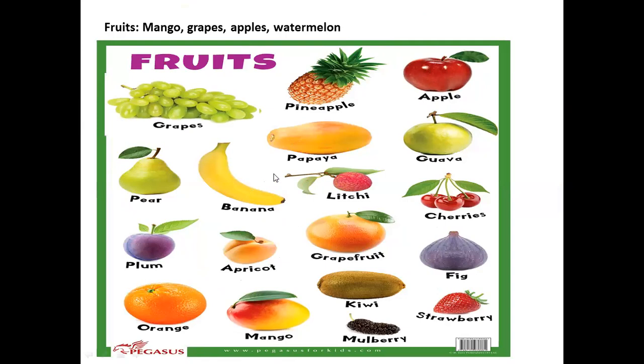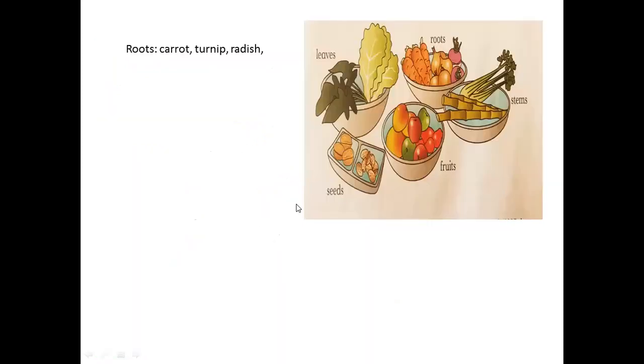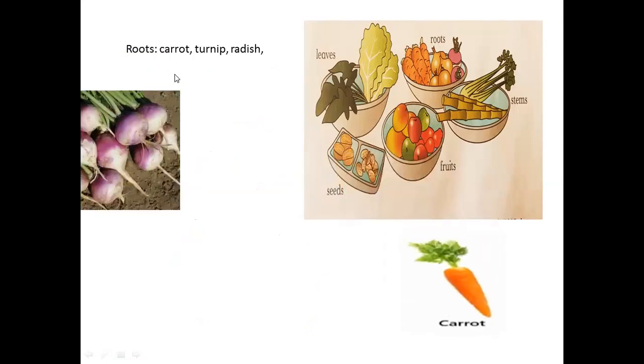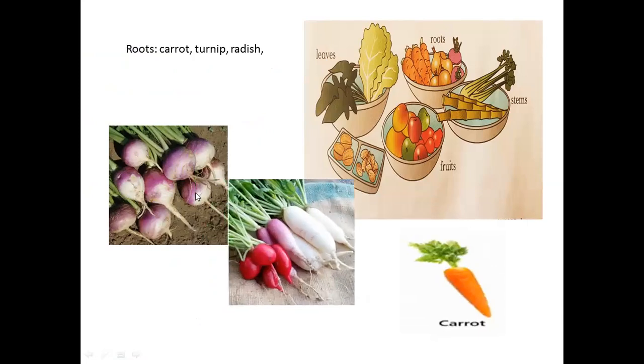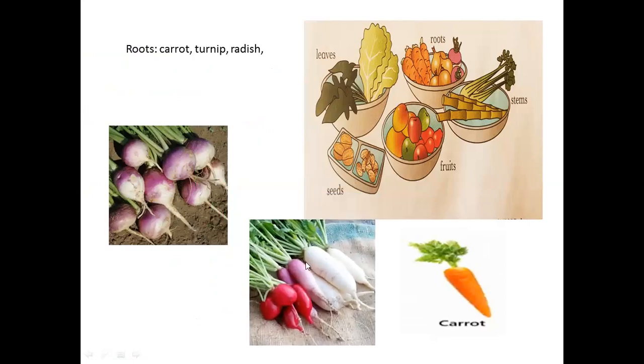I'm sharing a fruit chart here again. You can learn a lot of fruit names from here. Now we will talk about the root. We are also eating the roots of the plant. How? Like carrot, turnip, and radish. These are the roots of the plant, and we are eating the roots of the plant.